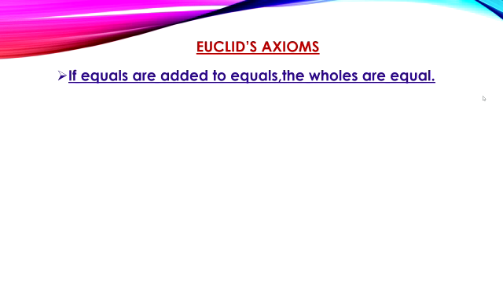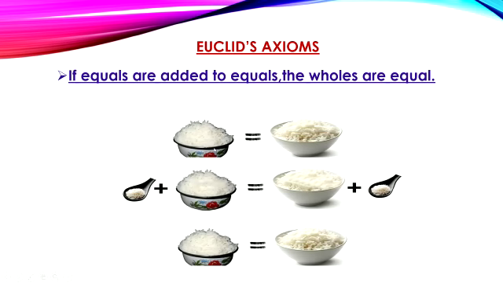The second axiom states like this: if equals are added to equals, then the wholes are equal. Here we have two bowls of rice. Basically these two bowls are equal. After that we add a spoon of equal quantity of rice to each bowl. Then the amount of rice in both bowls is actually equal.